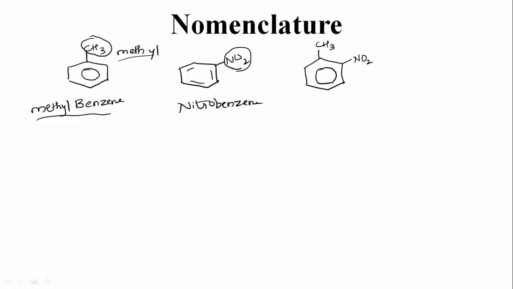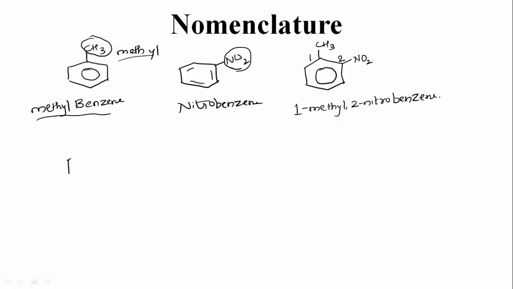We have to number this chain first. So how can we number this? First see, methyl and nitro groups are there. We have to see which one comes first in the alphabet. So methyl M and nitro N. After M, N will come. So we have to prefer the methyl first and then the nitro group second. Therefore the name of this compound becomes 1-methyl-2-nitrobenzene. So this is the name of the compound.